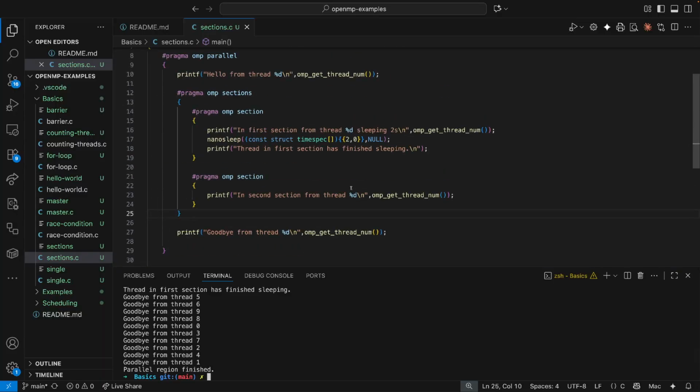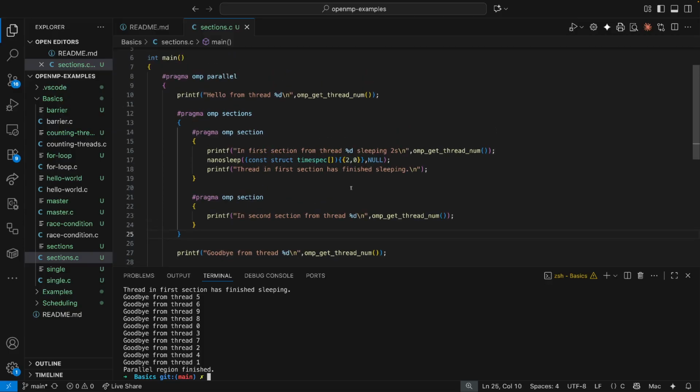So, master, I only want one thread to execute this, and I want that to be thread 0 in all occasions. Single, I want this piece of code to only be executed once by one single thread, but I don't care which one it is. Sections, I want each of these individual pieces of work to be executed once by whichever thread is free to do it, and each thread may execute more than one section if the number allows it, and then we go through. Implicit barrier at the end, but we can override that, as with master and as with single, by using nowait at the end.